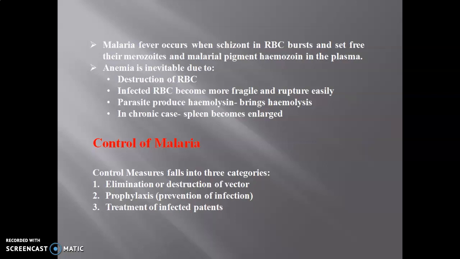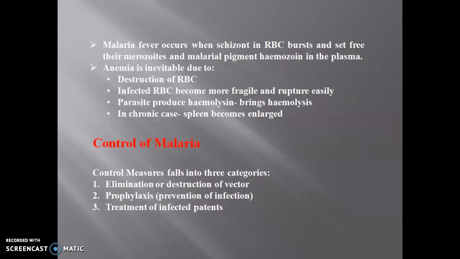Malaria fever occurs when schizonts in the red blood corpuscle burst and set free their merozoites and malarial pigment hemozoin in the plasma. When it undergoes erythrocytic schizogony, at that time, when there is bursting of schizonts, the hemozoin pigment is released into the bloodstream, and that leads to the different symptoms of malaria.